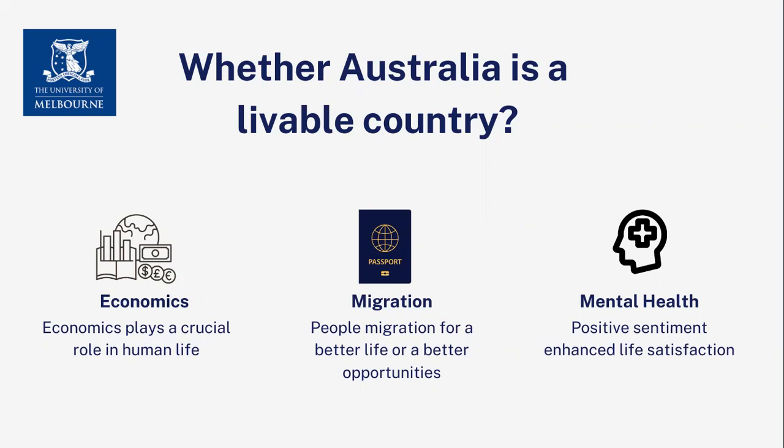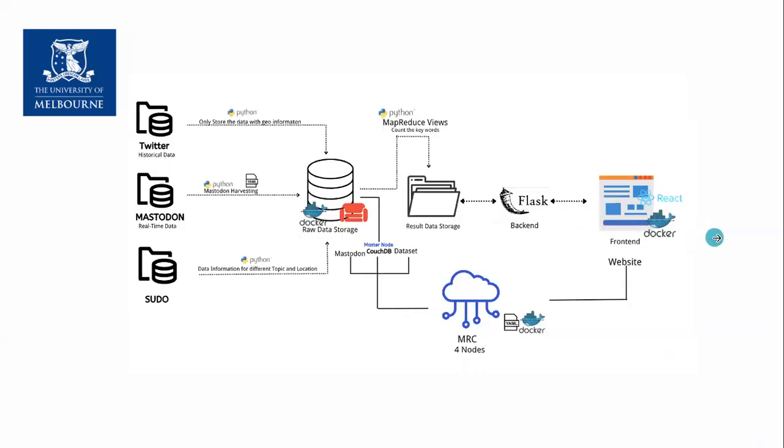Economics is related to our quality of life, whether people can afford a bigger house or higher quality of healthcare and so on. If more people want to immigrate to Australia, it may demonstrate that Australia has attractive welfare or a better environment. For mental health, the positive sentiments are associated with better physical health and enhanced life satisfaction. My teammates are going to show our system architecture and scenarios.